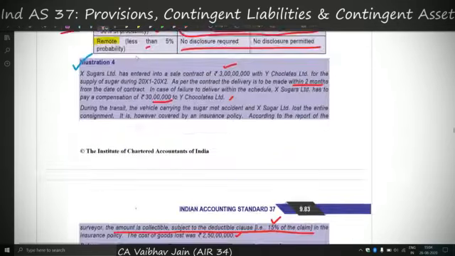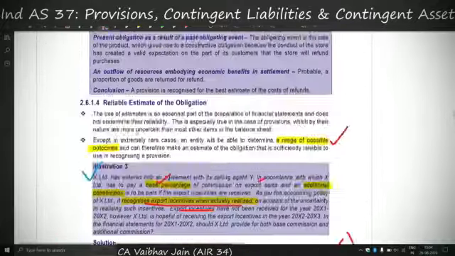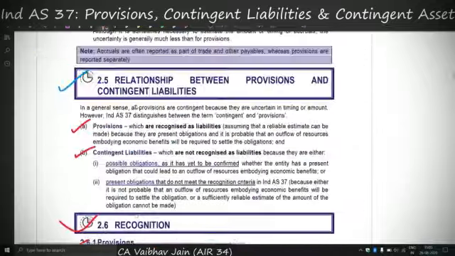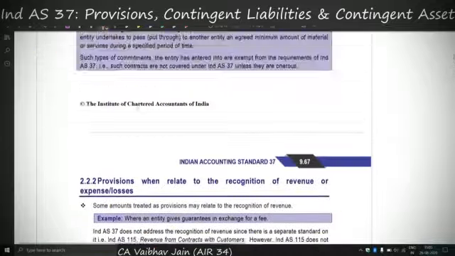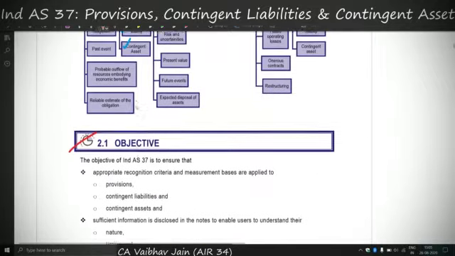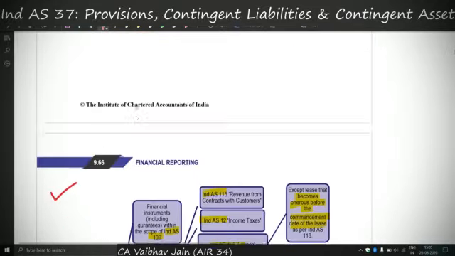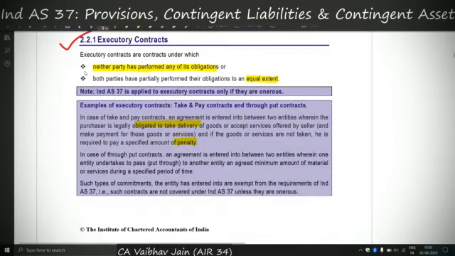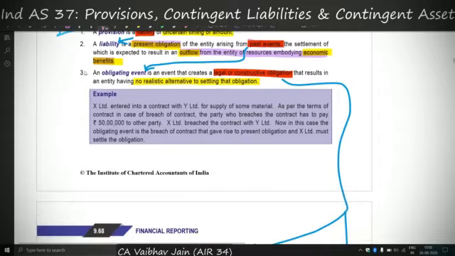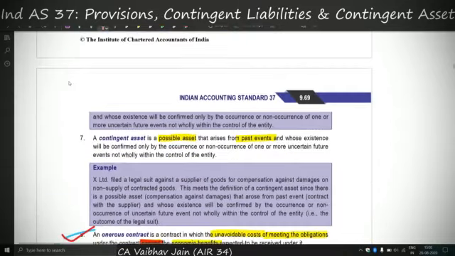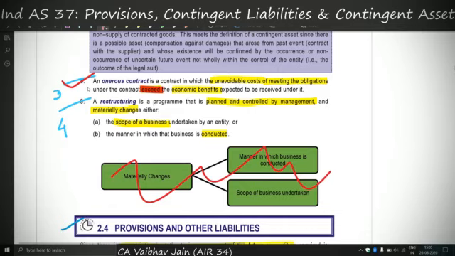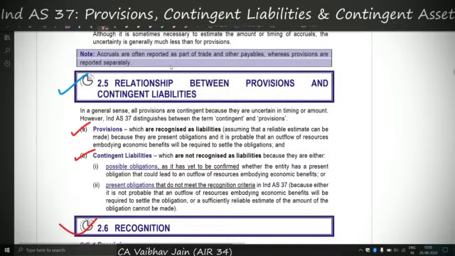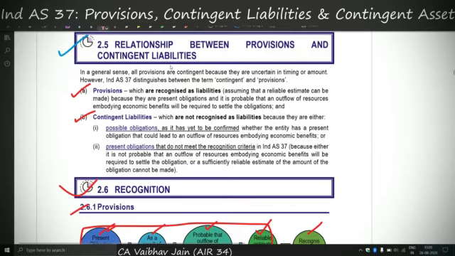Before moving on, let us just recap what we have covered till now. Then you might take a 2-minute break if you want. 2.1, as I remember, was the objective of Ind AS 37. 2.2 was scope, which we covered through the chart, where we covered executory and onerous contracts. For executory contracts Ind AS 37 is not applicable, and under 2.3 we covered various definitions, which also included the definition of onerous contracts, for which Ind AS 37 is applicable. Then 2.4 and 2.5 were both extensions of our definition part.